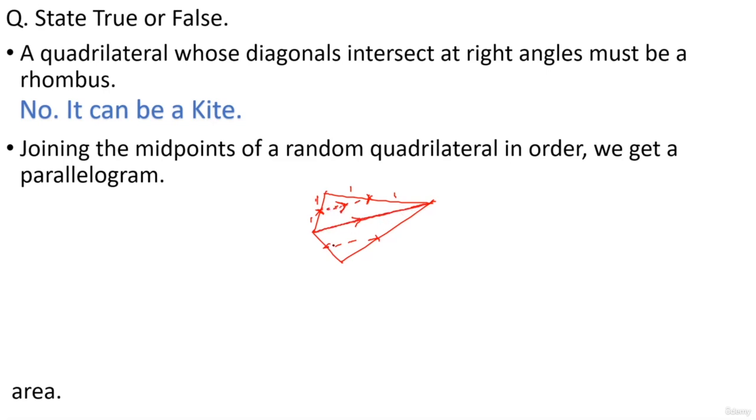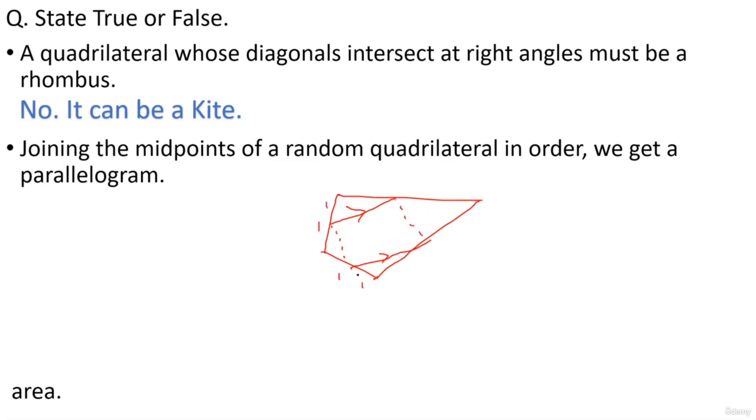Same way you can prove this line here, formed by joining these two midpoints, will also be parallel to the big line that I have drawn, right? That means for this random quadrilateral, these two lines are parallel. Same way, you can join these two points and these two points. This ratio is 1:1, this ratio is 1:1, right guys? By the midpoint theorem, this dotted line will be half of this third side and also parallel to it. So this line is parallel to the darkest short solid line in this case.